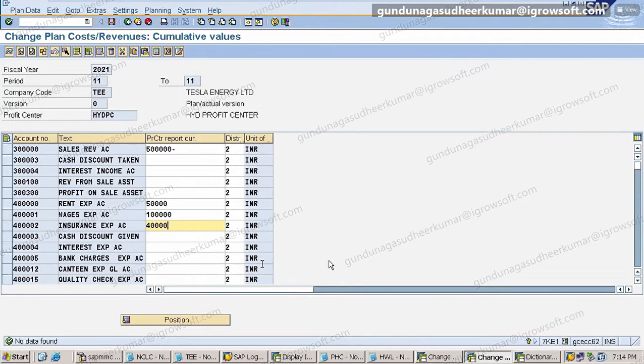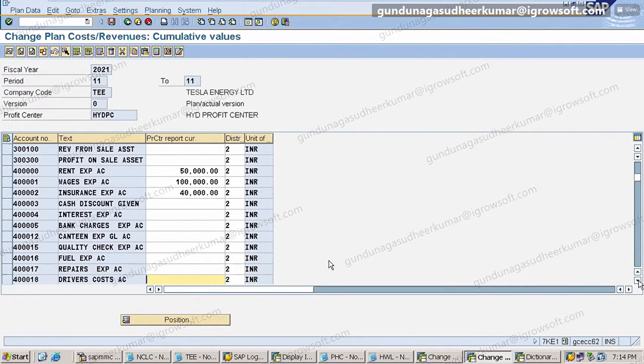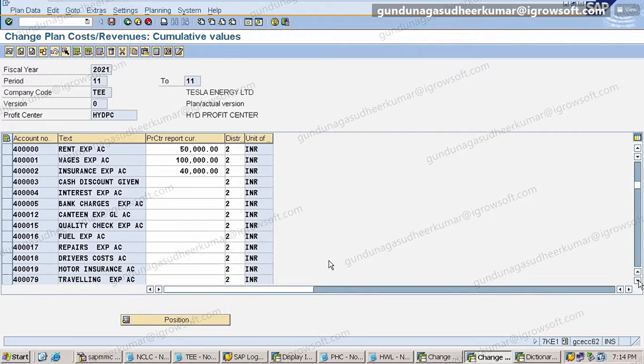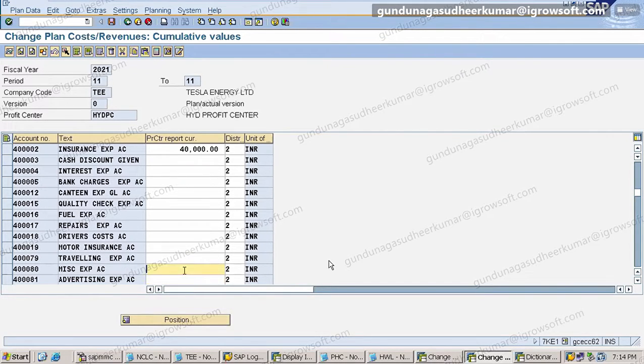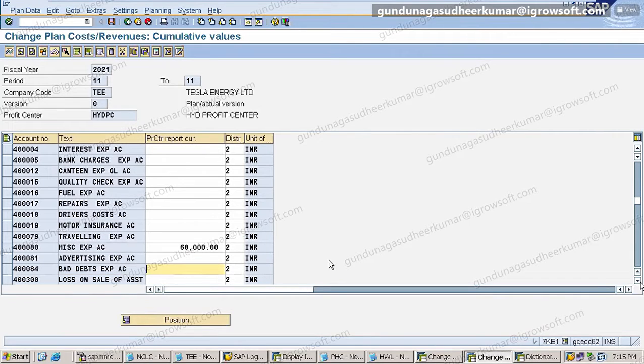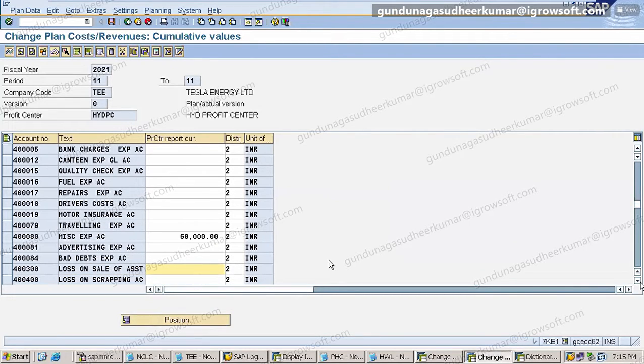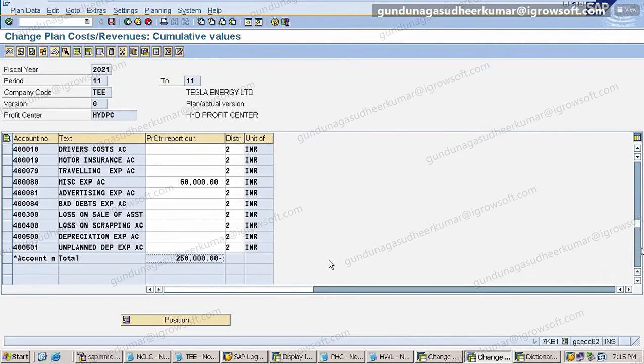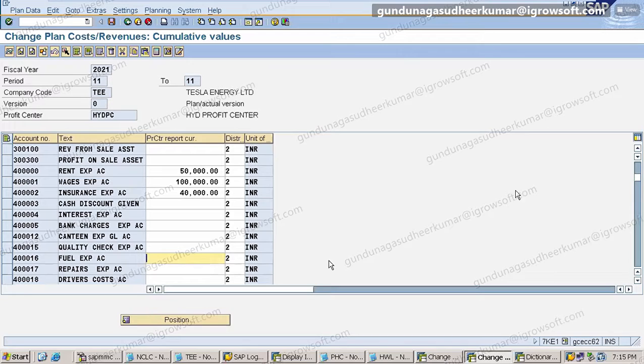Other things I don't want to give, because tomorrow I have to enter the actual data for that. So I'm keeping it simple. What else do I want to include? Miscellaneous, say 60,000. So total how much so far? 60, 40, 1 lakh, 2 lakh, 2.5 we have now. So we have taken all the expenses. I will post some more expenditure. I want to keep it simple, so I will increase this by 1 lakh 80. So this is 1 lakh 80, 2 lakh 80.